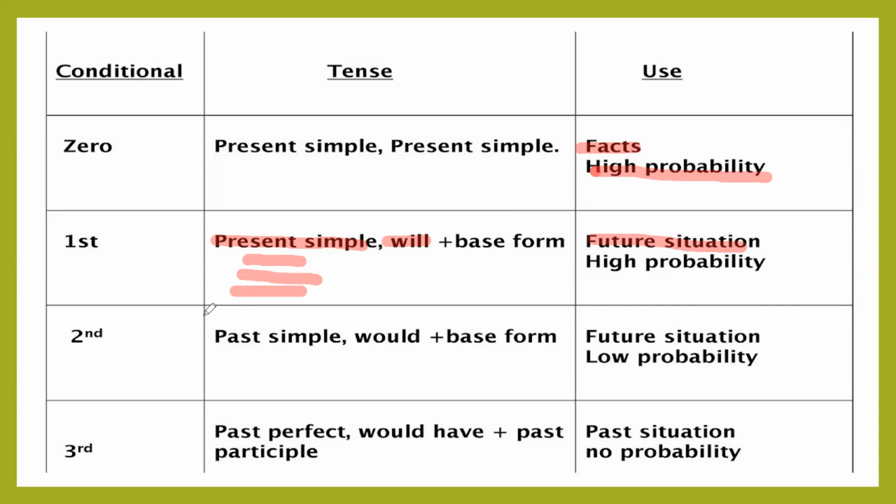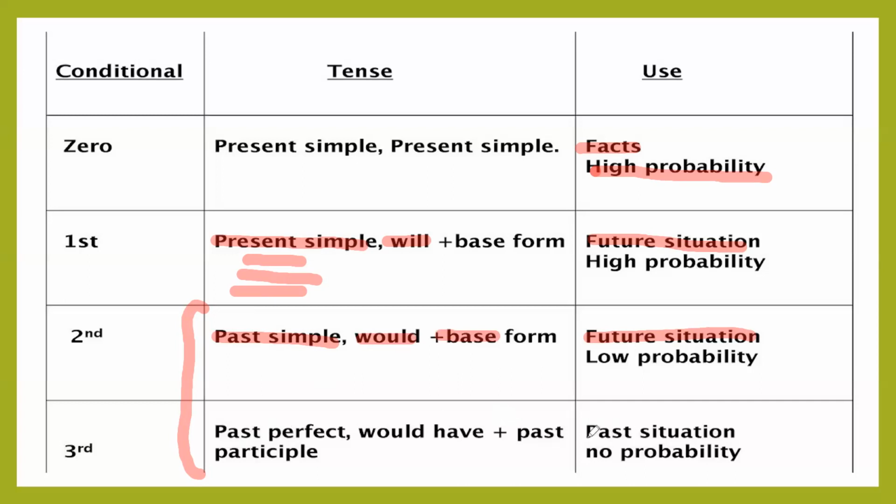The second and the third conditionals, they are unreal. So here the main problem is that in Russian they are the same, and here we should distinguish the difference between them. The second conditional we use when we speak about some future or present situation, and there is almost no chance that it will happen. We use past, usually simple, past continuous is possible, but quite rare. And after would, we use just infinitive.